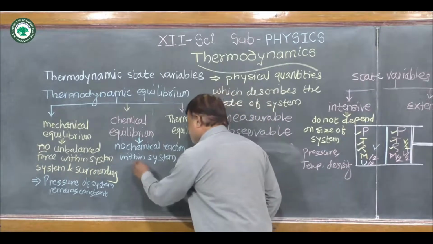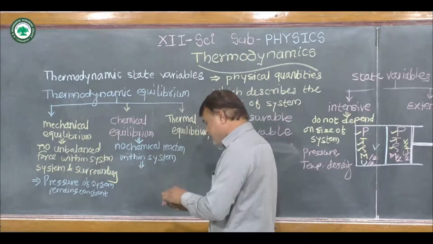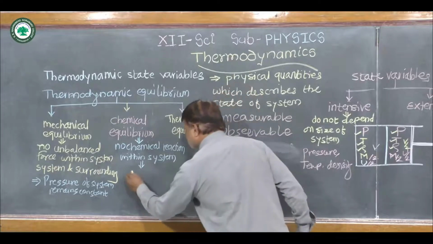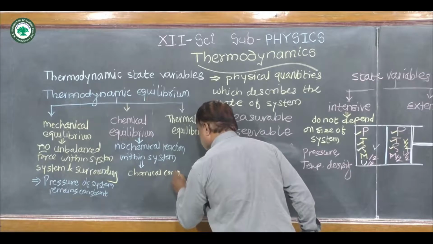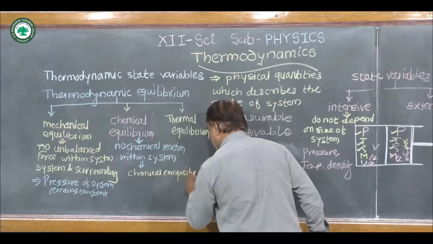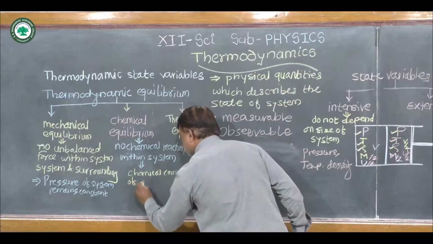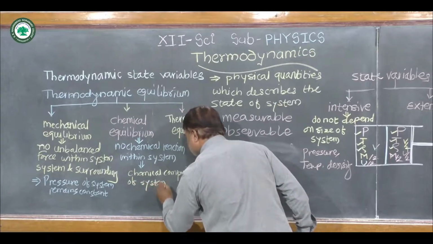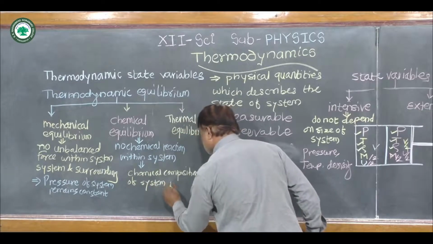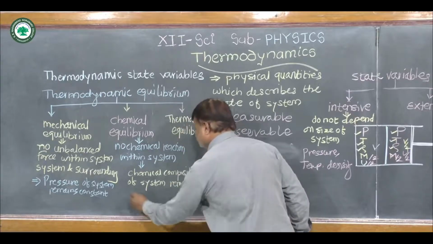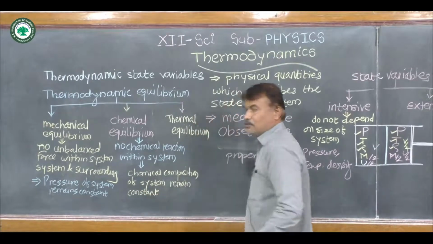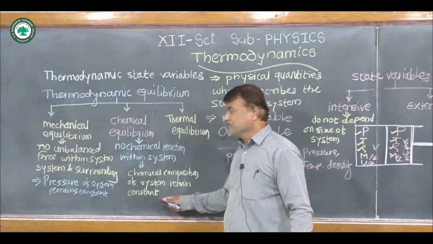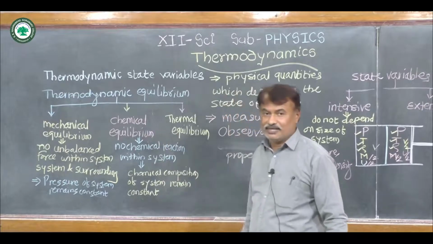So in that case, again we can say that chemical composition of system remains constant throughout. Such system is said to be in chemical equilibrium.